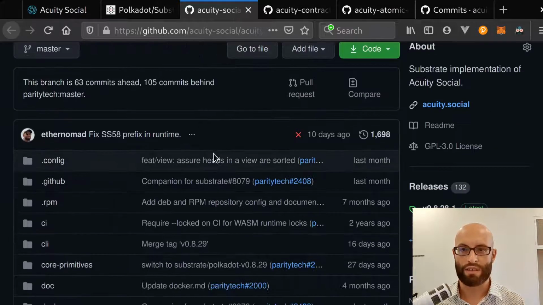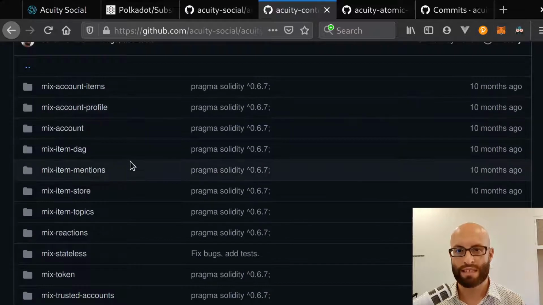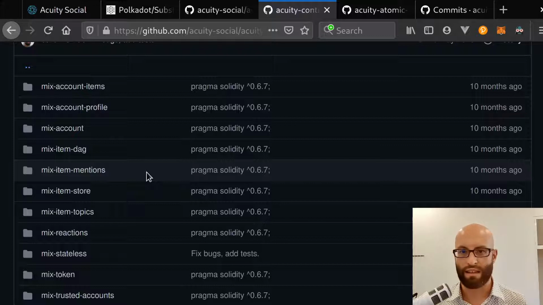And then we can start deploying all of the previous contracts from Mix. This is actually a very mature decentralized social media platform that existed on the previous blockchain. So we're going to be able to deploy that and then update all the front end. Then we will have all that rich decentralized social media functionality, including video publishing and so on. So a lot of exciting stuff coming up in the Acuity world in the near future.